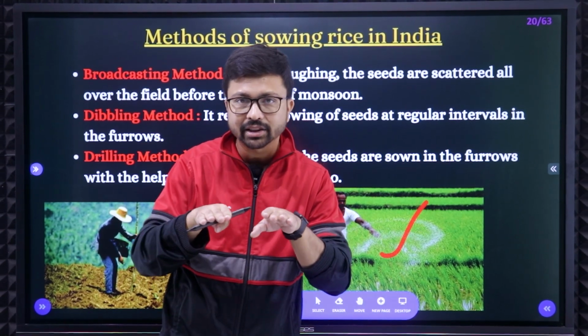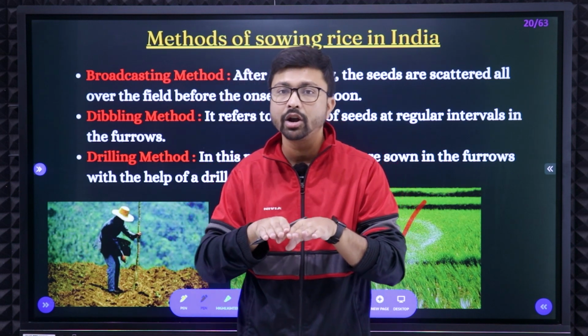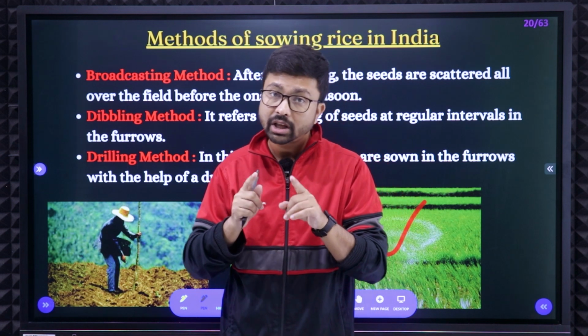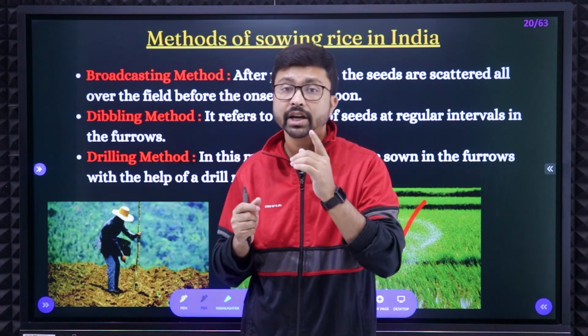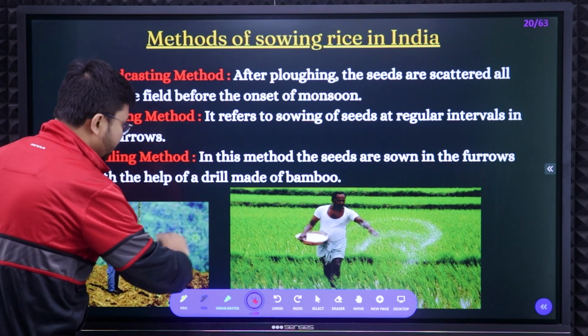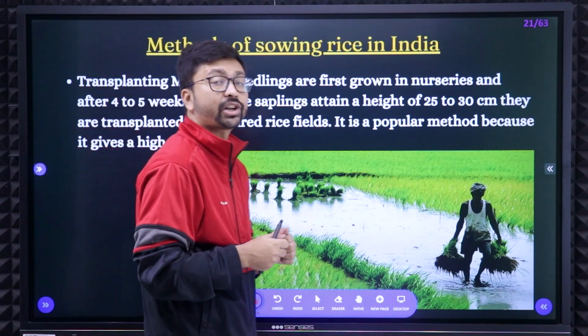After that it will be covered with soil, so the seeds will be protected from harsh natural conditions. So the chances of those seeds growing will be much higher. So those are called the drilling methods. Here you can see the pictures of drilling methods. Right? Next one is the transplantation method.